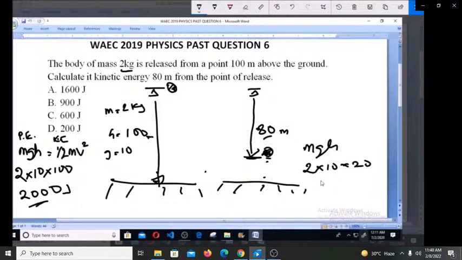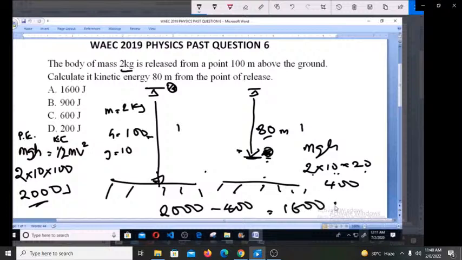So 2 times 10 is 20, times another 20, we have 400. So the kinetic energy is the energy here minus the energy in this instance, which is 2,000 minus 400, giving us 1,600 joules. And that is option A.